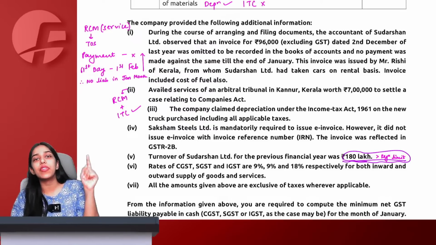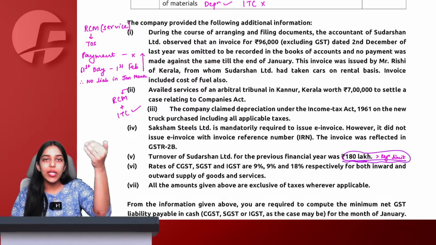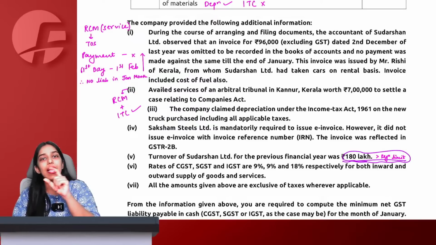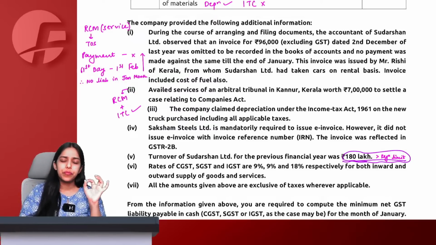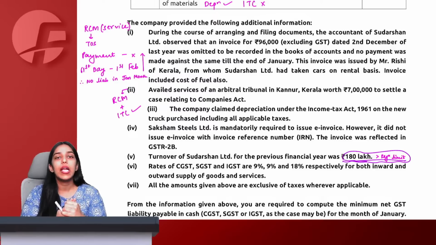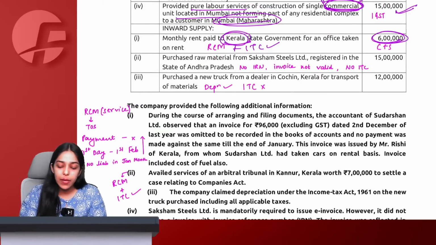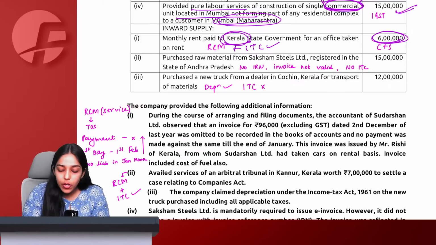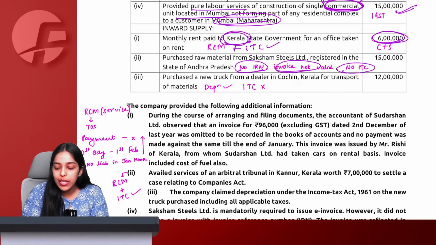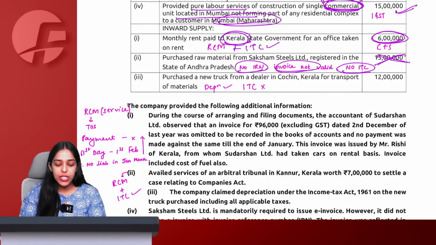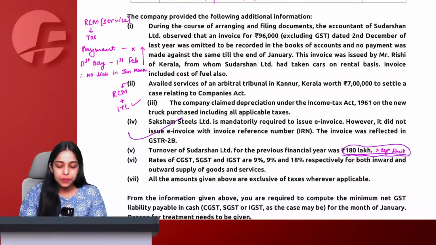Open the chapter of tax invoice, credit and debit note, go to the e-invoicing point. In there, I have particularly written this point that without invoice reference number, e-invoice is not a valid invoice. Without a valid invoice, you cannot claim ITC. So here I will say, even though I have purchased, but because there is no IRN, invoice is not valid and therefore no ITC of this 15 lakh will be allowed.